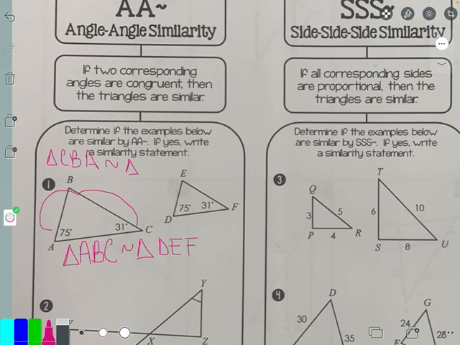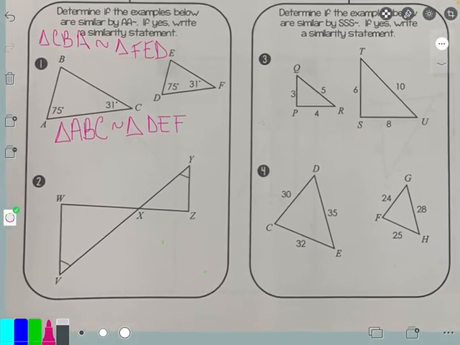Have to start with the 31, which is F, go to the angle with no label, and end with 75, which is D. Both statements are correct. It doesn't matter. You could also do BAC, and then it'd have to be angle EDF. All up to you. So naming the first triangle is not what's important. It's really following the pattern for the second one. And we're going to keep practicing this.